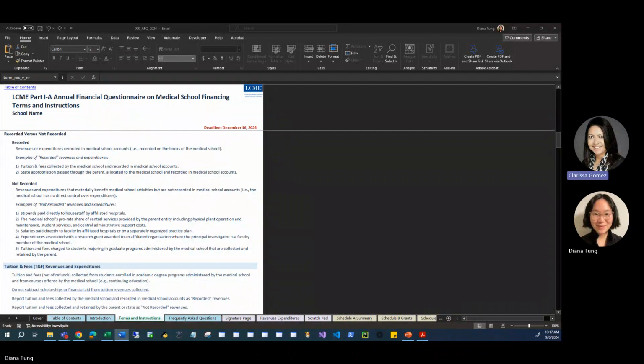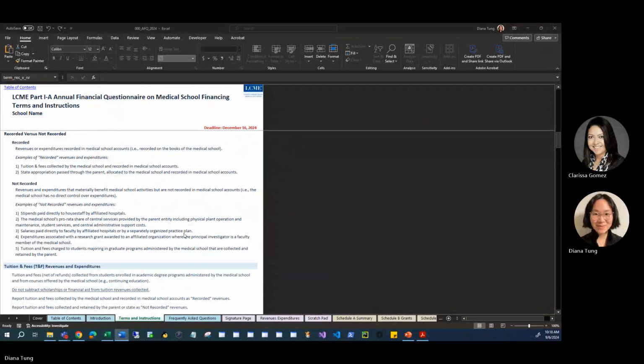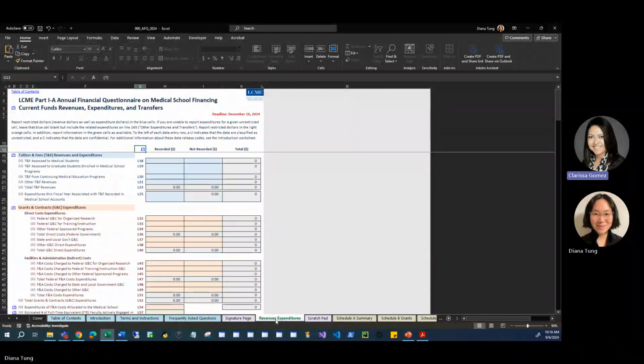You can see that tuition and fees collected by the medical school and recorded in medical school accounts is an example of recorded dollars. You can see that salaries paid directly to faculty by affiliated hospitals or by a separately organized practice plan is an example of not recorded dollars. These dollars are not recorded in the financial books of the medical school per se, but rather these dollars are recorded in the financial books of a different institution that is affiliated with the medical school. We will now click on the light purple colored revenues expenditures worksheet to return to the data entry sheet.